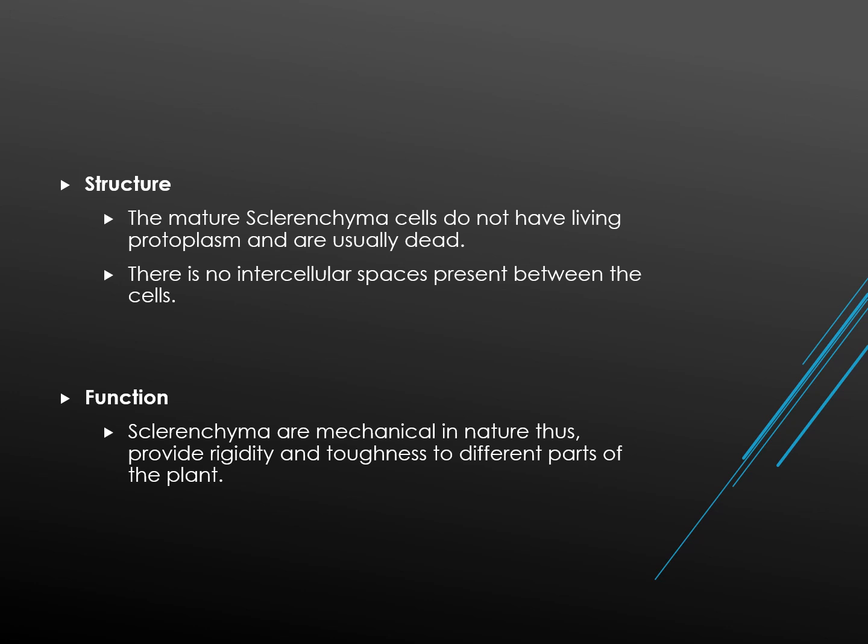Then here one more term is there, that their cell walls are thickened due to lignin. So what is lignin, that you should know. Lignin is a hard substance with great tensile strength, which means it does not break easily on stretching.